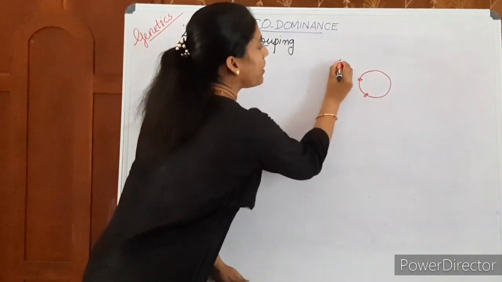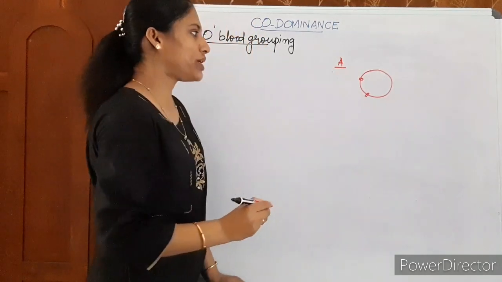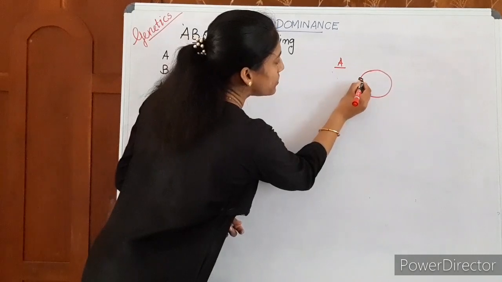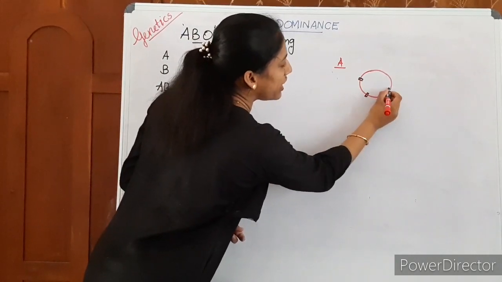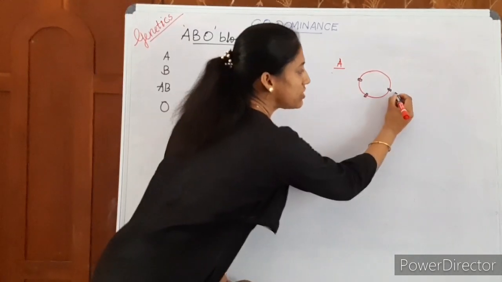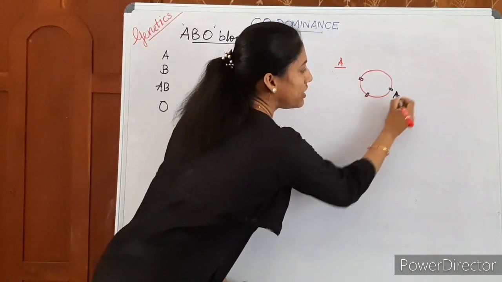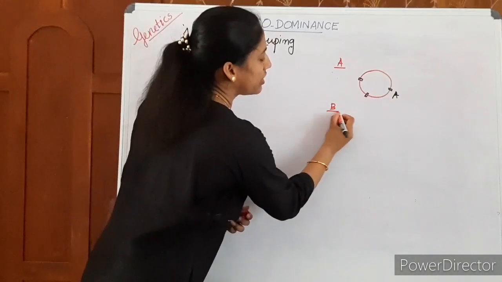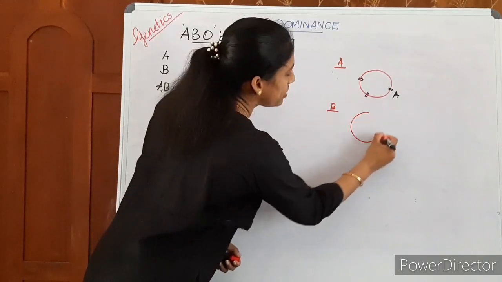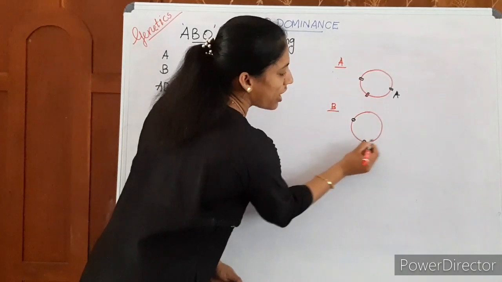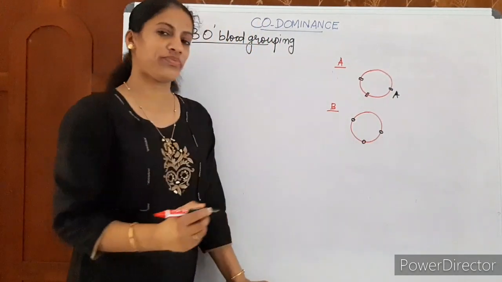For example, a person with A blood group contains special antigens called antigen A on the RBC plasma membrane surface. A person with blood group B contains a slightly different antigen, B, present on the RBC plasma membrane surface.